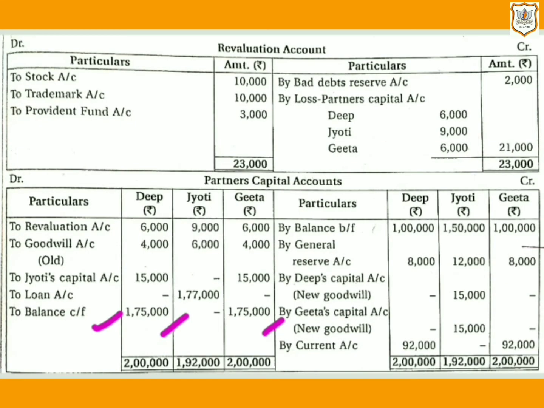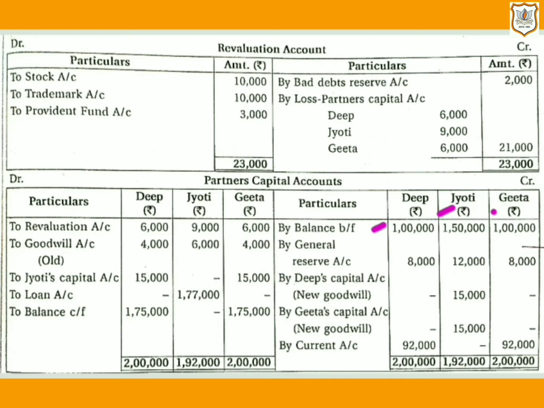Now let us record the remaining items from the old balance sheet. First, opening capital balance will be recorded on the credit side of partners' capital account. Here, opening capital balance of Deepa is 1 lakh, then 1,50,000 of Jyoti and 1 lakh of Geeta.